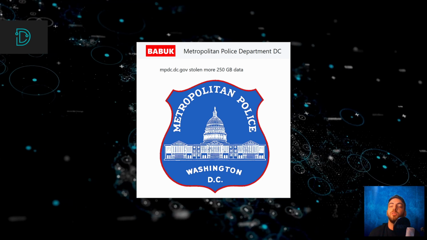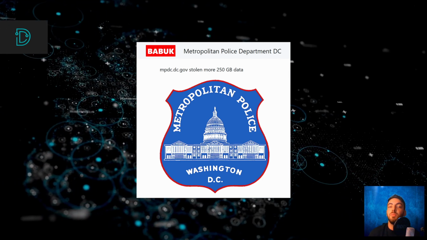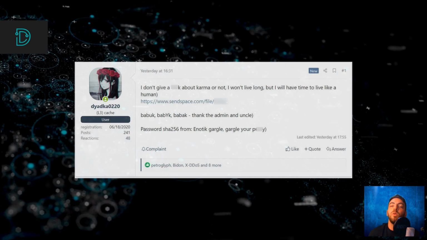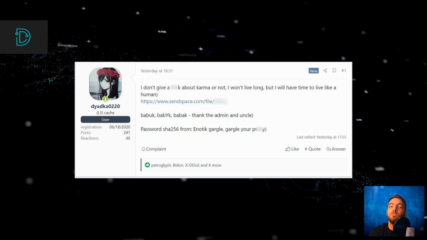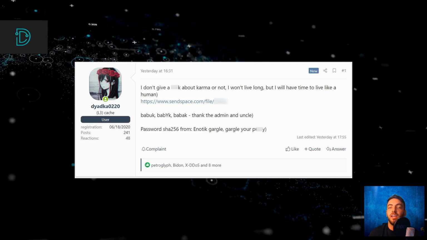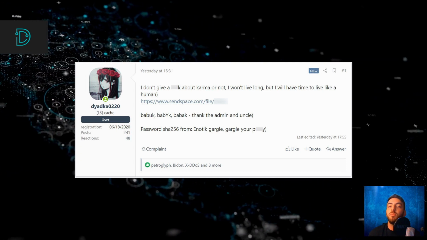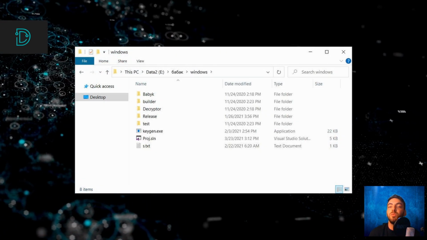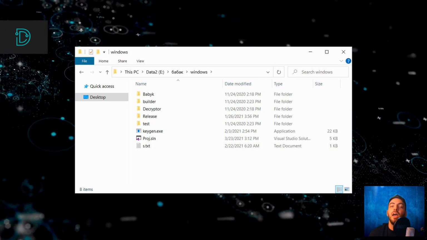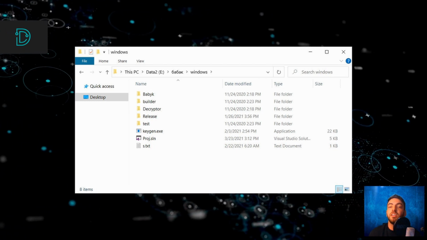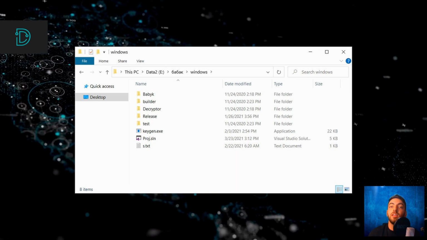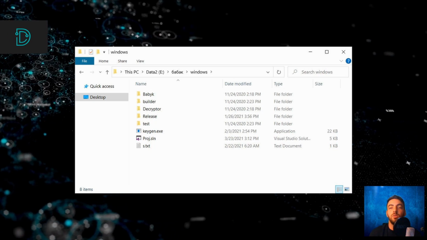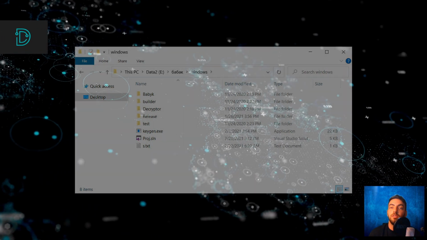This increased pressure from US authorities made the ransomware gang split after lots of infighting and accusations of betrayal. Now, one of the members of the ransomware gang, who claims to be a 17-year-old with terminal cancer, released Babuk's source code on a popular Russian-speaking hacking forum. The complete source code contains Babuk's Windows encryptor, decryptor, and what seems to be a private and public generator. Take a look at Babuk's complete source code in the description, but be careful, if you download the source code, you will also download the malware itself.